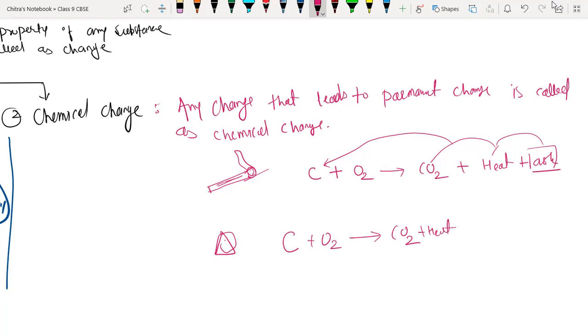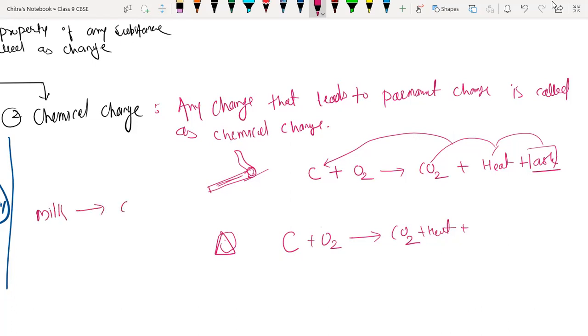So can we convert that carbon dioxide, heat, and that ash which is left behind back into carbon? Can we? No, we can't. That's why it is a permanent change, and a permanent change leads to a chemical change. Okay, suppose we have milk. The next example we have is milk.